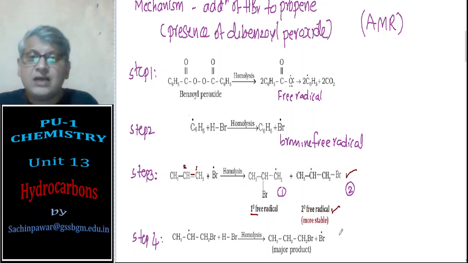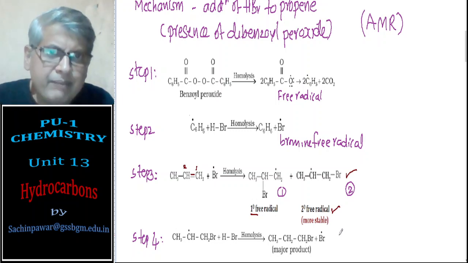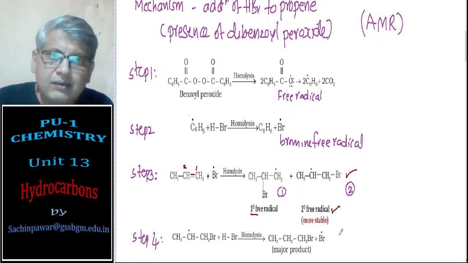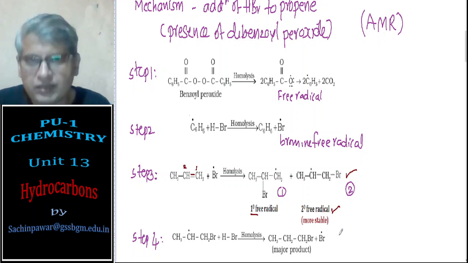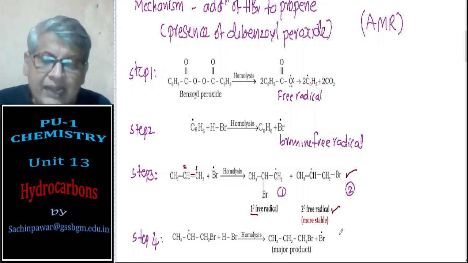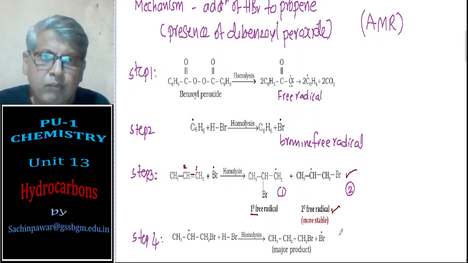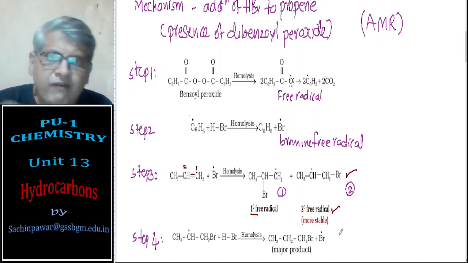And this is how you can explain why in presence of dibenzoyl peroxide we get a least substituted product as a major product. That is, the Br atom of the HBr goes to that carbon atom of the carbon-carbon double bond which is attached to more number of hydrogens.